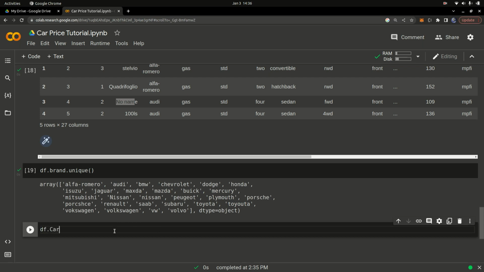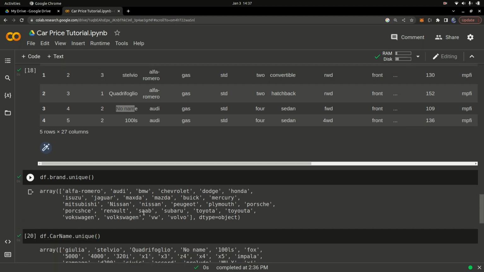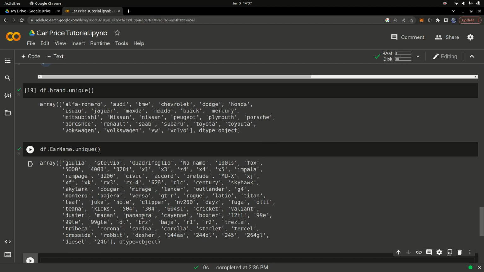So you can say car name dot unique. Let's also check the uniqueness of the car names, and see how many unique car names we have. So this is the number of unique car names we have. We have this amount of cars. Okay, so you can see RX3 and all that kind of information. Now I don't see anything wrong with the car name, so that's actually fine. So what you need to do is fix these brand names. So let's go ahead and fix the brand name.